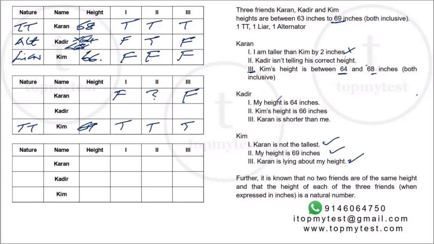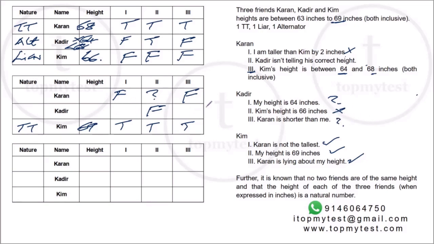Now, let's look at Kader. Kader says my height is 64 inches. This is possible. We have no other contradictory information as such. Kim's height is 66 inches. This is false. So his second statement is false. And Karan is shorter than me. Now, if this is true, Karan can be 63, which can be consistent with the rest of the statements. Or it can be false also.